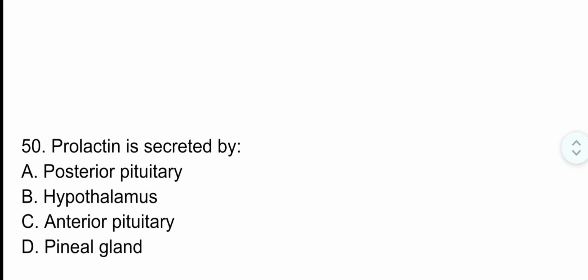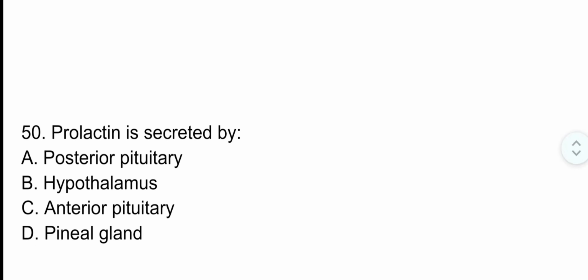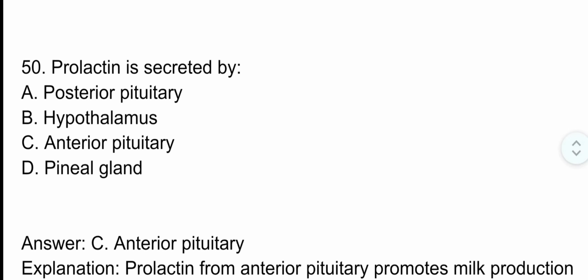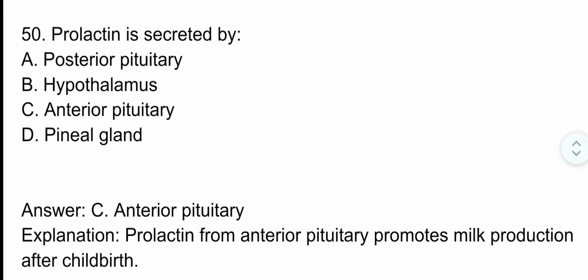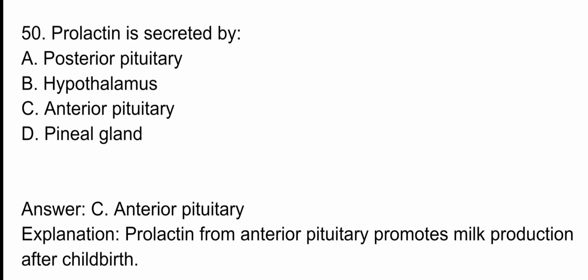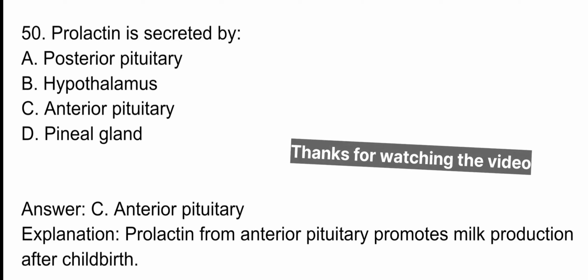Question number 50. Prolactin is secreted by. The correct option is option C, anterior pituitary. Prolactin from the anterior pituitary promotes milk production after childbirth.